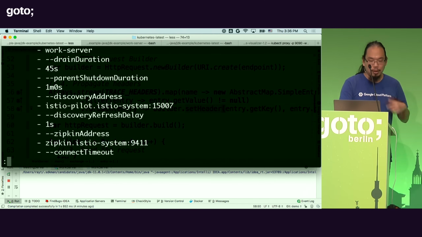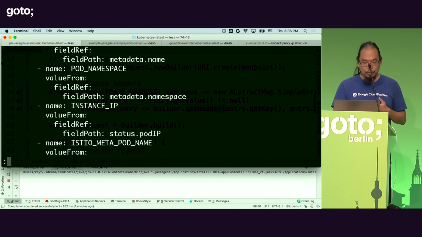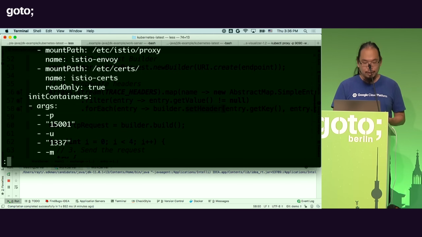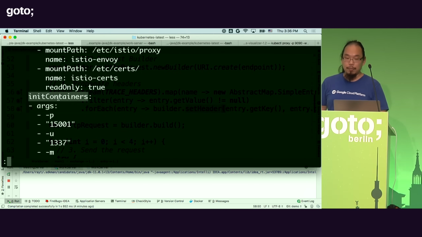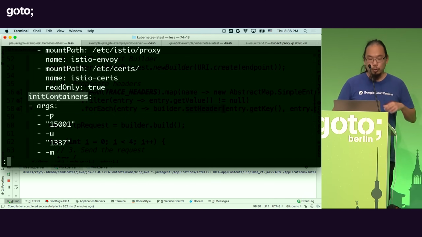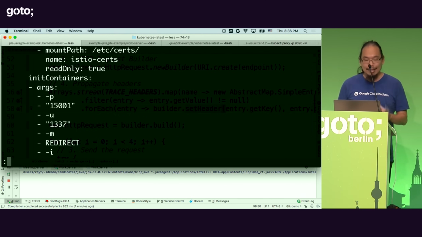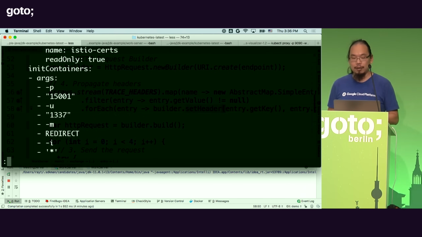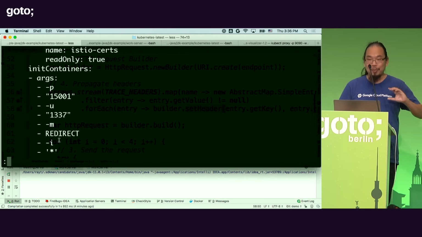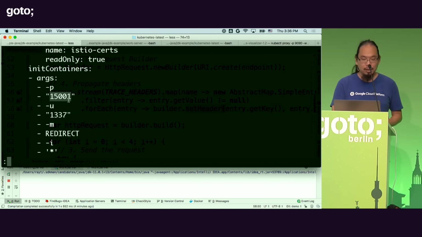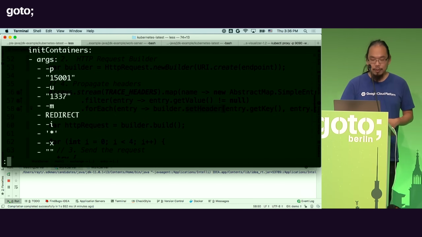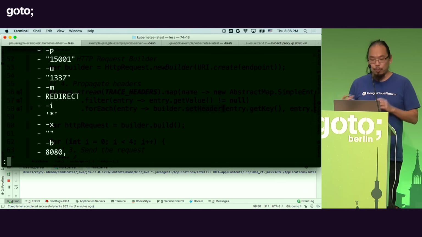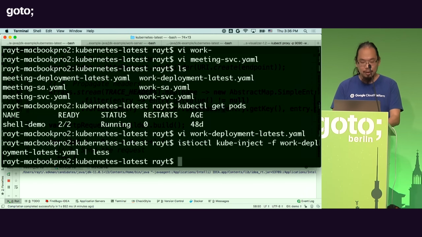Okay? And if I scroll down even a little bit more, what we're going to see is this thing called the initialization container, which is right here. And this container will be started way before either of the previous two containers will start. So your application and the proxy will start only after this container is started successfully. And the init container here is going to configure the IP table rules. What this will do is to basically configure a rule that will redirect all the connections to the proxy port 15,001. Okay? And that is how we can inject the proxy and intercept all the traffic as the requests are flowing through.